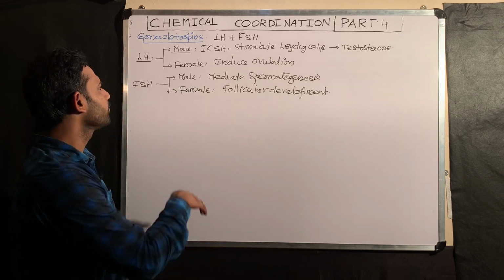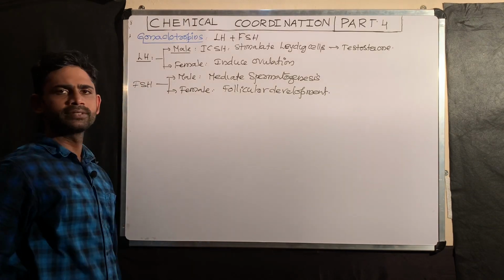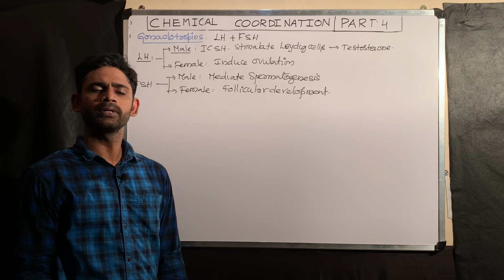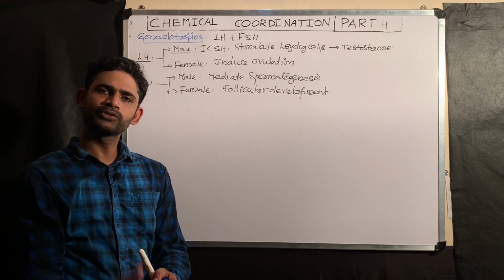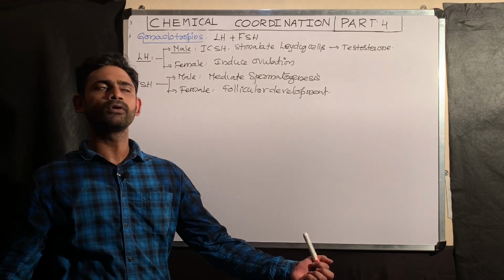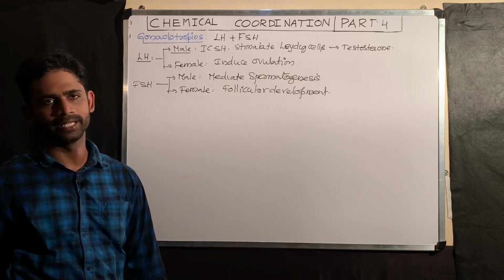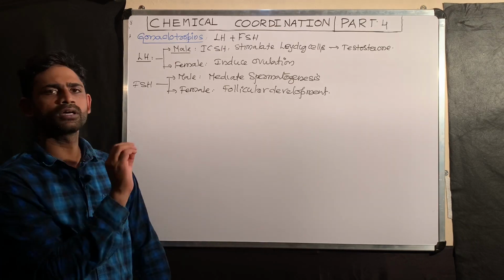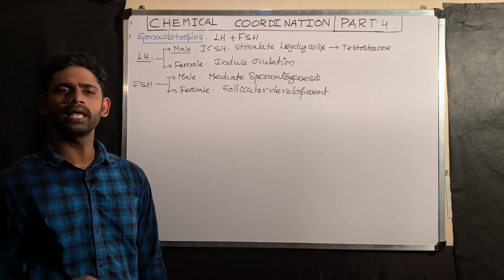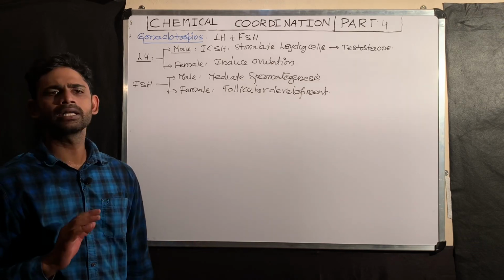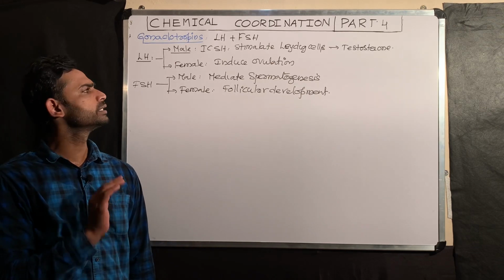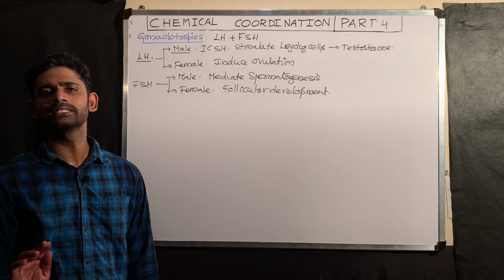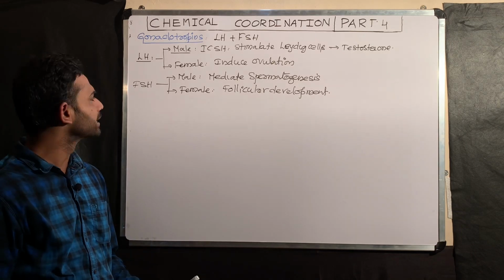That development is mediated by the FSH. Once the Graafian follicle is formed, it ruptures into corpus luteum and ovum, that is by the LH. These are the functions of the gonadotropins in male and female. These are the 6 hormones released by the anterior pituitary gland.